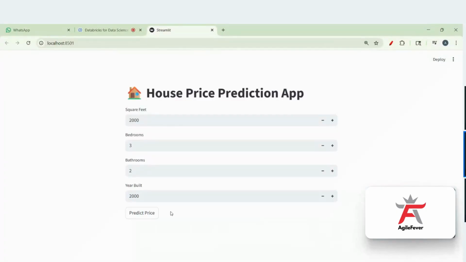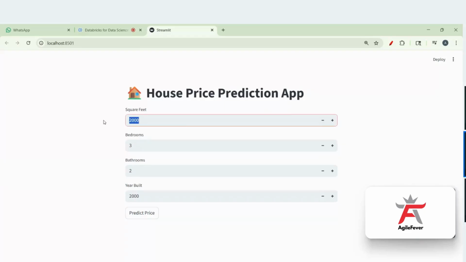See, this is how the UI will look to the end user. Obviously, this is not our job. As a data scientist or an ML engineer, it is not our job to create the UI. That is the role of a UI developer, who will use different languages to create the UI: HTML, CSS, JavaScript, AJAX. But as a data scientist, we can create a simple UI here to see how my application will look to the end user.